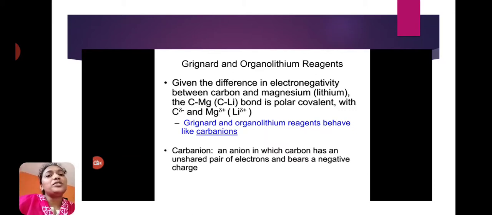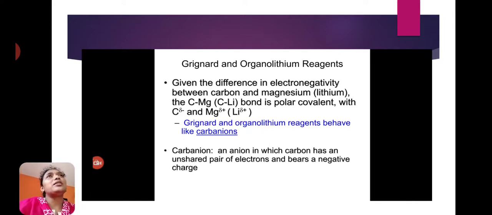Carbon shows partially negative charge and magnesium shows partially positive charge. This means the alkyl or aryl group acts as a carbanion.